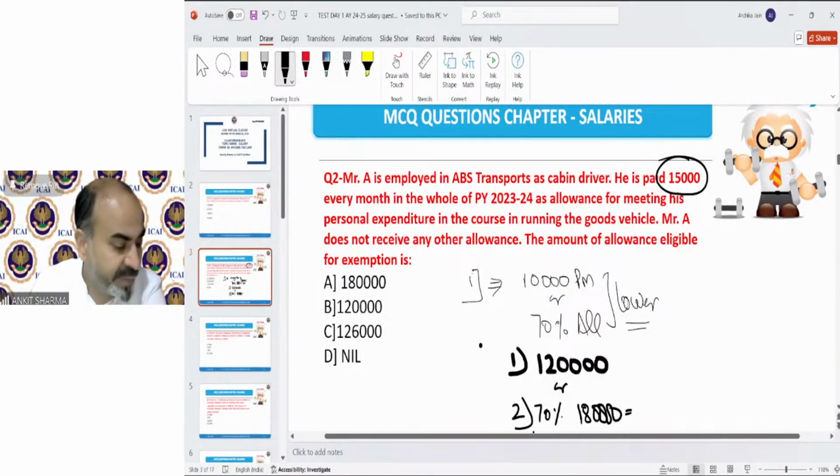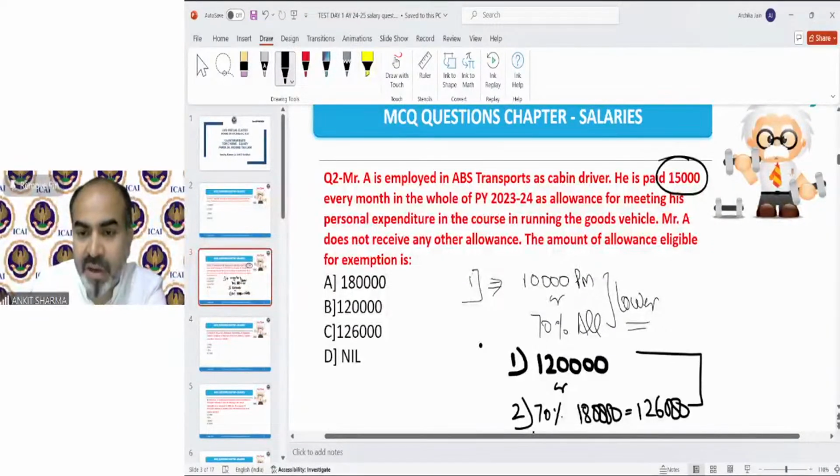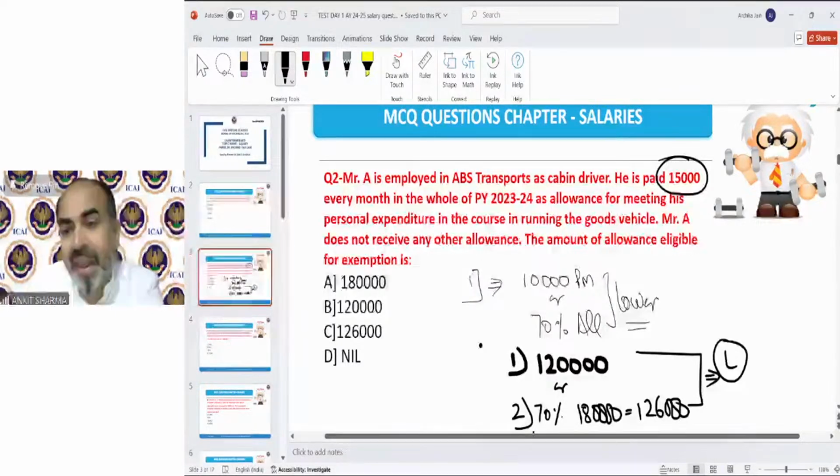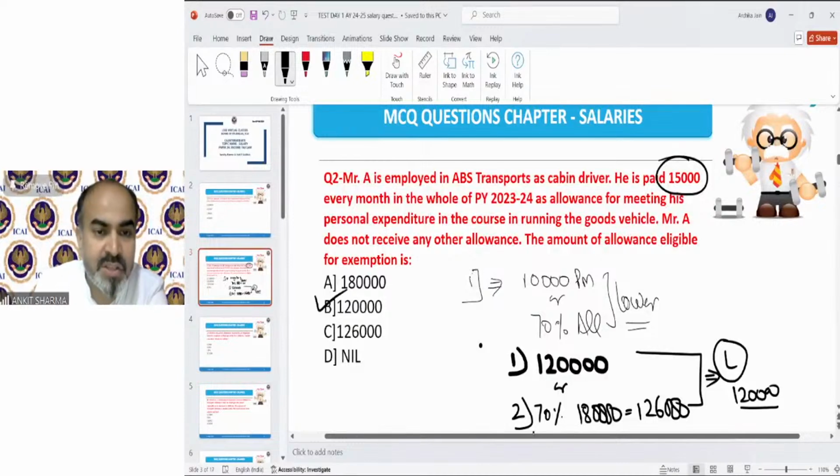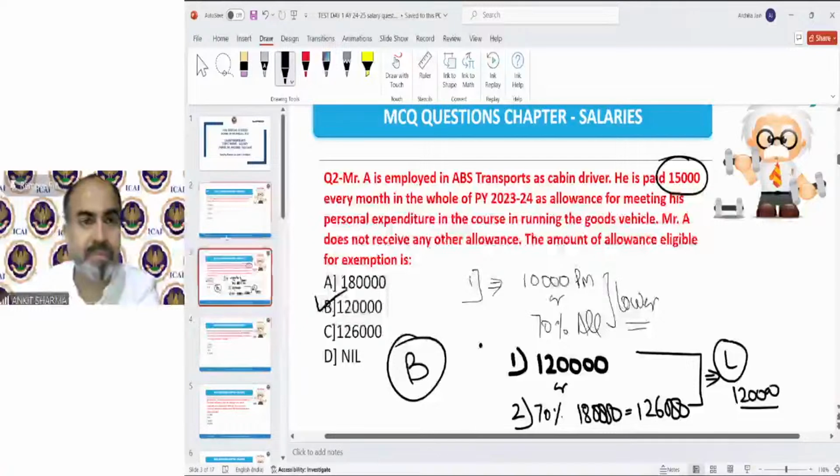So that will come to 1,26,000. So 70% of allowance or 10,000 rupees per month, whichever is lower, is exempted. So exemption will be 1,20,000. So the correct option is, of course, B. Clear? Next.